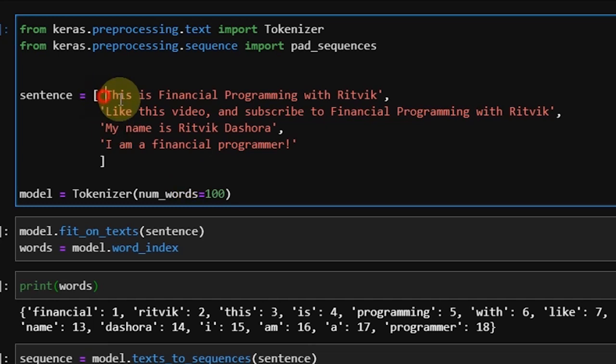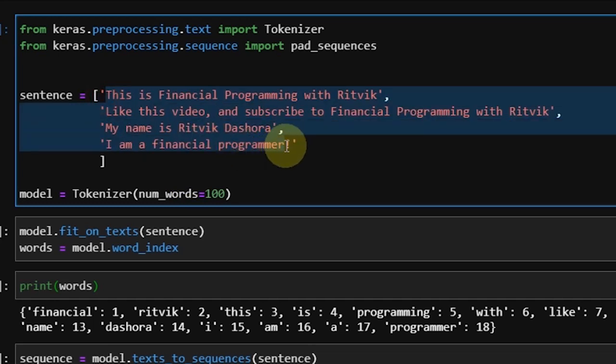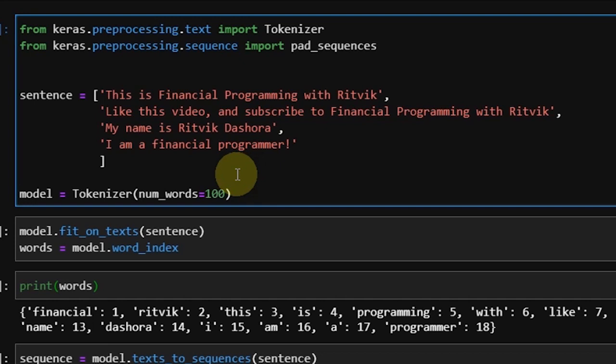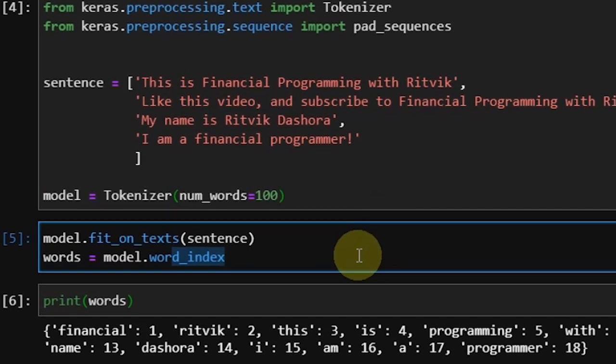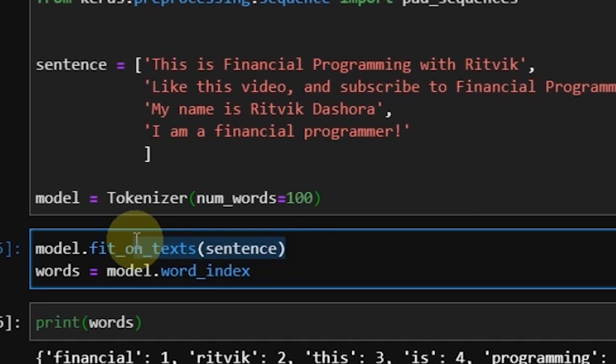Although we don't have that many words here, we have still provided num_words equal to 100. Warning: sometimes the impact of the number of words can be minimal on training accuracy, but huge in training time. So do use it carefully. Then we take the data and encode it using the fit_on_texts method of the tokenizer.